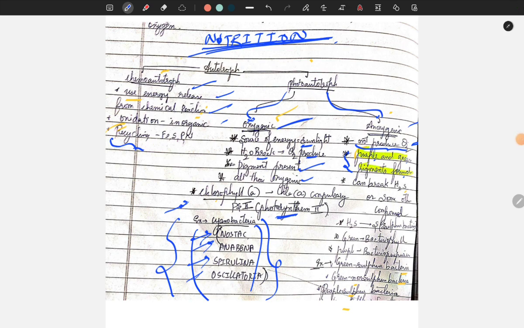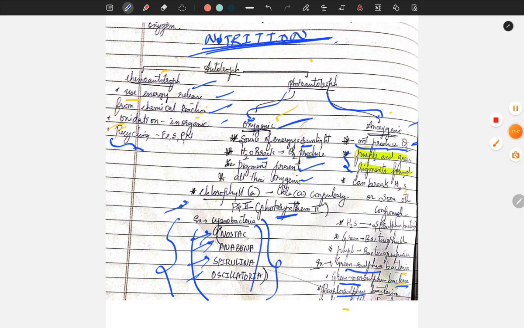As a result, they can break H2S or some other compounds. Since they use H2S, they are called sulfur bacteria. Examples are green bacteria and purple bacteria, such as green sulfur bacteria, green non-sulfur bacteria, purple sulfur bacteria, and purple non-sulfur bacteria. All of these come under this.